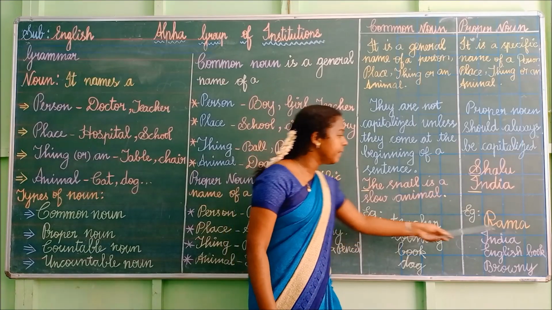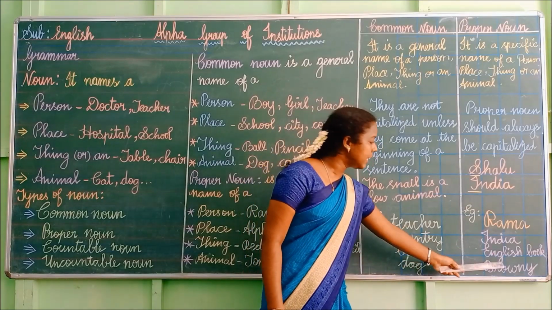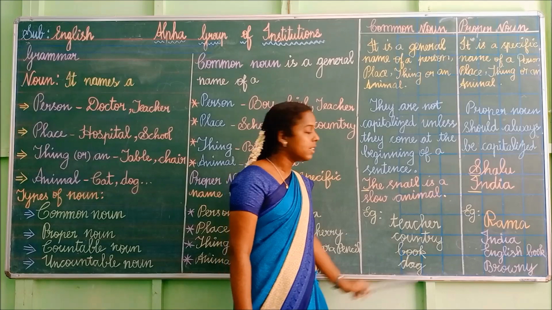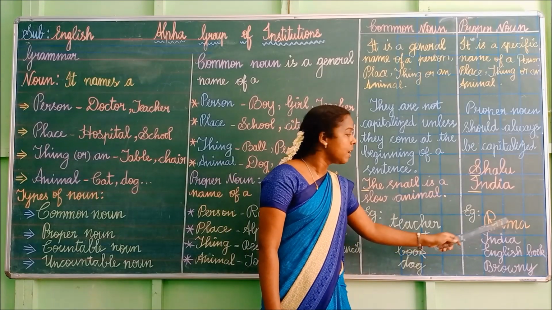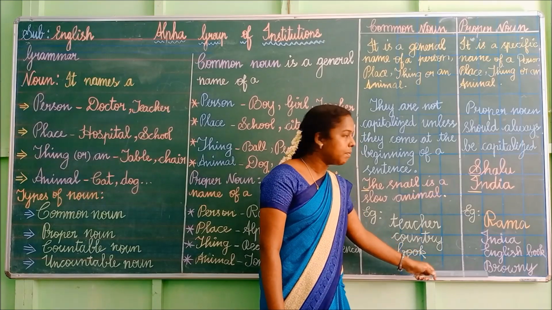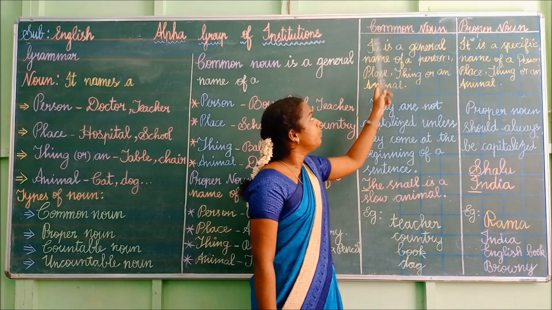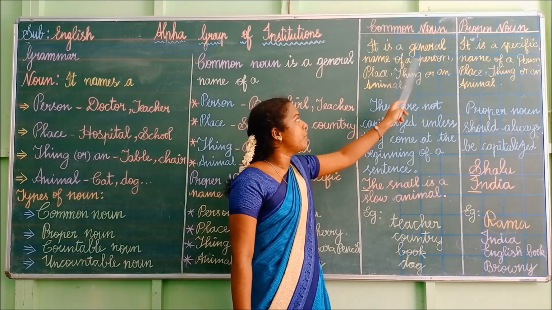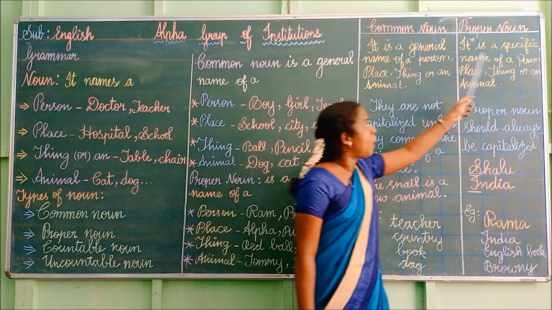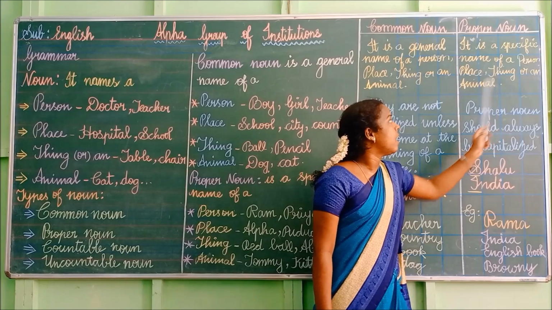So teacher, Rama. Country, India. Book, English book. Dog, Brownie. Here I am commonly telling, here I am specifically telling a person name, a place name, a thing name and an animal name. So a common noun is a general name of a person, place, thing or an animal. A proper noun is a specific name of a person, place, thing or an animal.